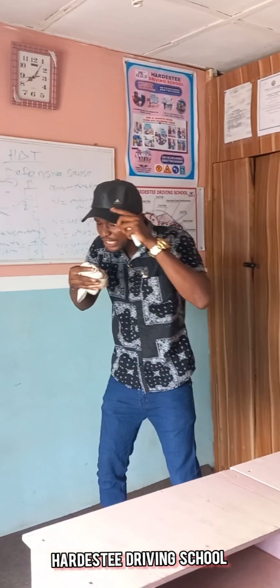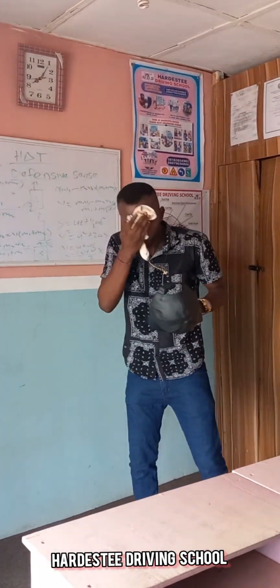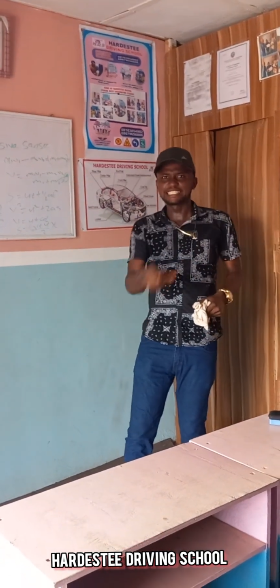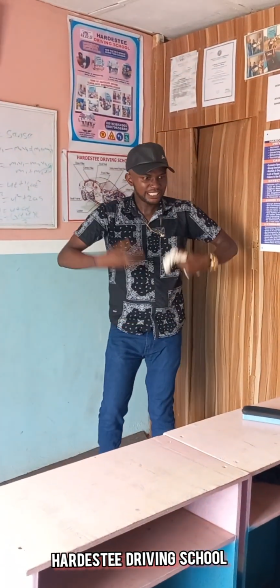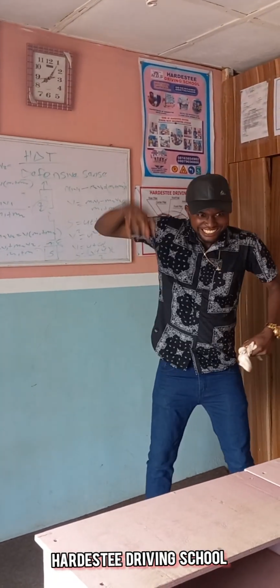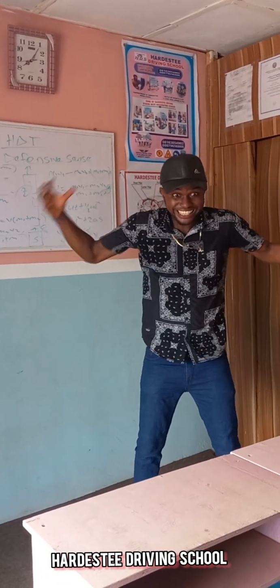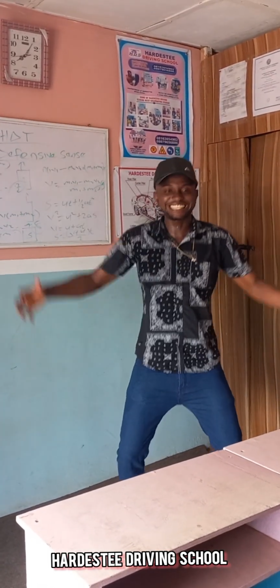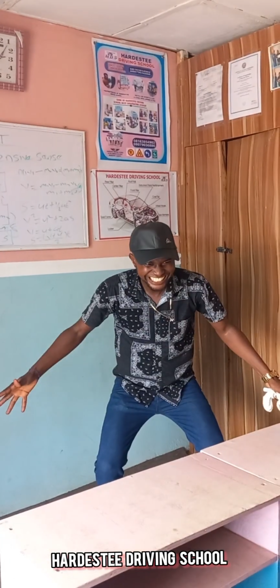So now, we talk about the accelerator. What is the accelerator? We talk about the speed. Now we are talking about the speedometer. What does the speedometer do? It measures the instantaneous speed. It registers the instantaneous speed the car is maintaining at that moment.